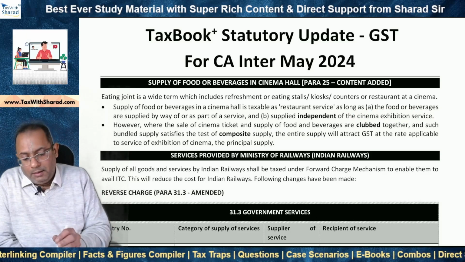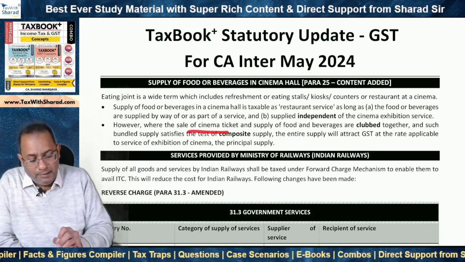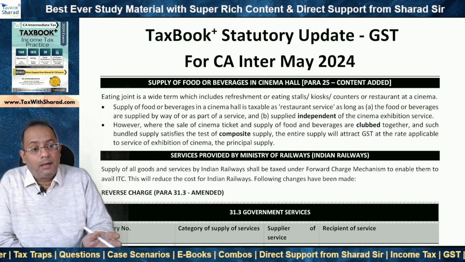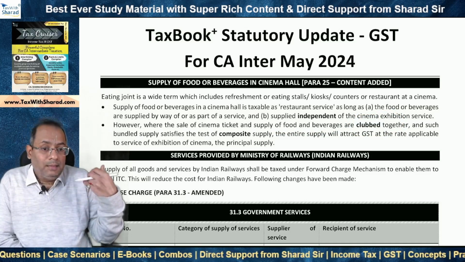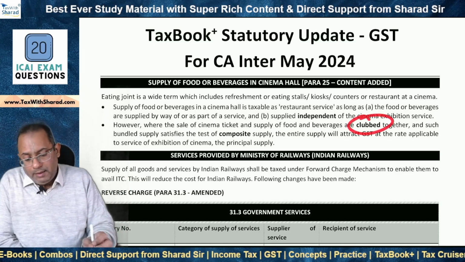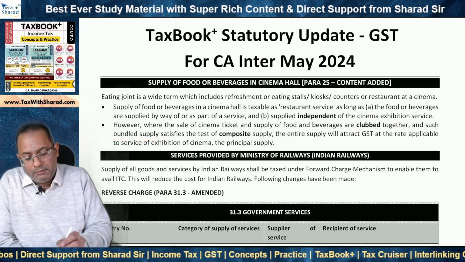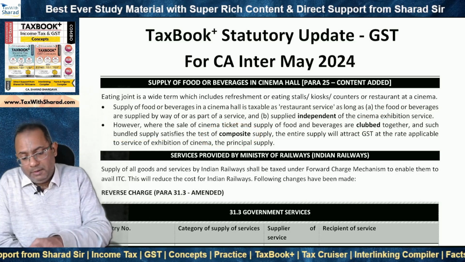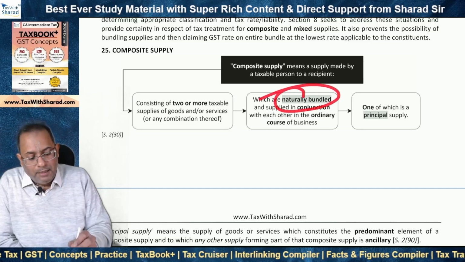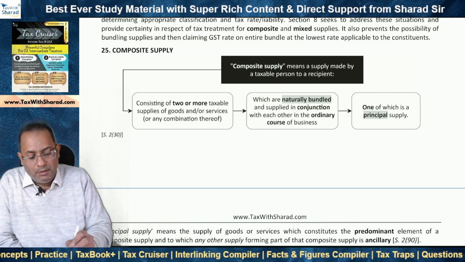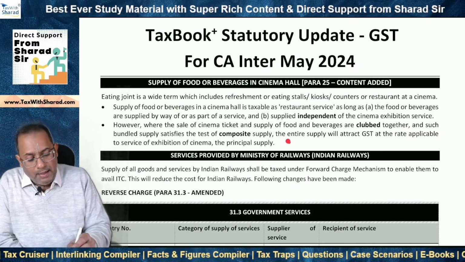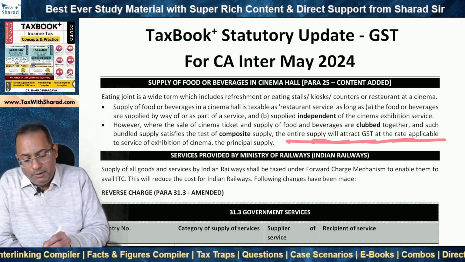However, in another case where the sale of cinema ticket and supply of food and beverages are clubbed together, so what you get is the service of enjoying the movie as well as the refreshments. So both are clubbed together and such bundled supply satisfies the test of composite supply, right? This is what we looked at, which are naturally bundled. So both the supplies are naturally bundled and supplied in conjunction with each other in the ordinary course of business. If that be the case, then the entire supply will attract GST at the rate applicable to the principal supply.